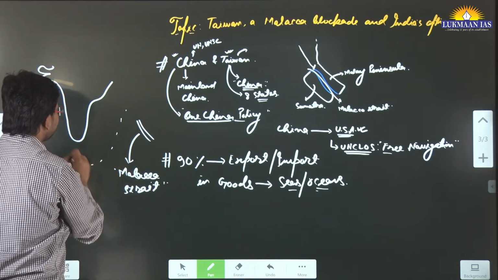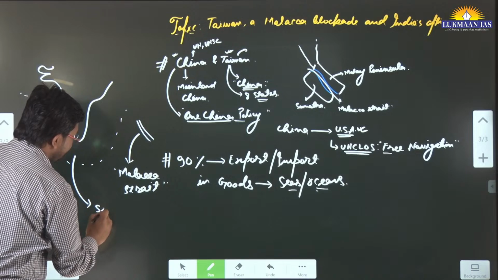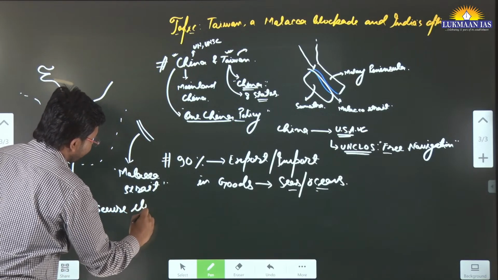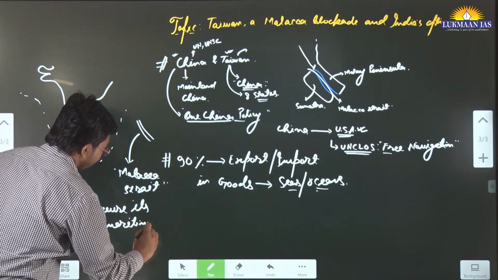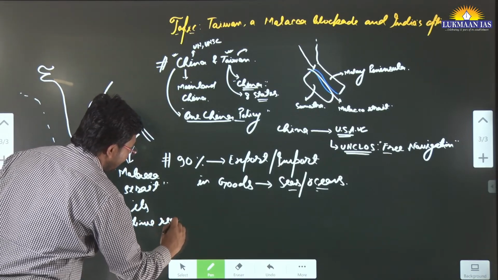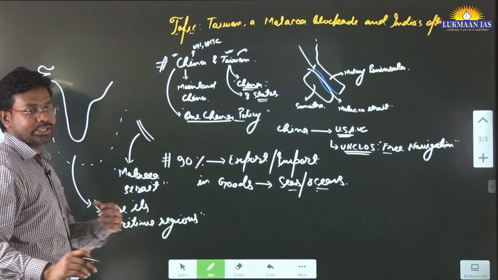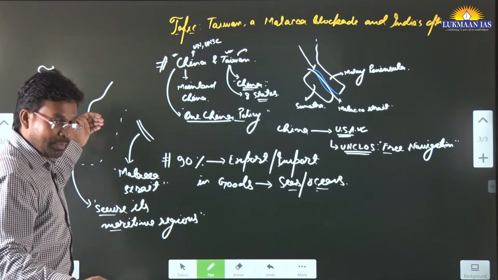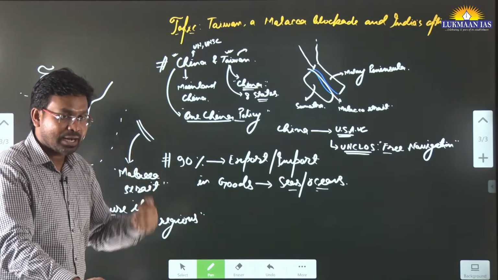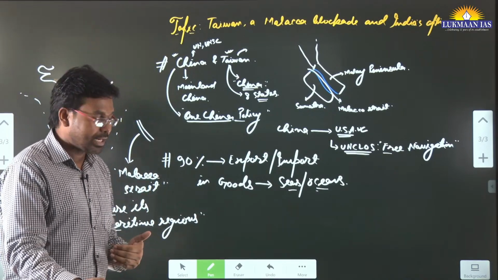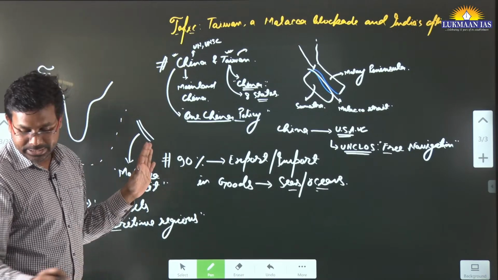What would have been India's position? India's position would have been to secure its maritime regions. So India may have stationed its navy or maybe coast guard near the coastlines of India, so that we can safeguard our territorial waters from any kind of incursion or aggression of the big powers in this region.